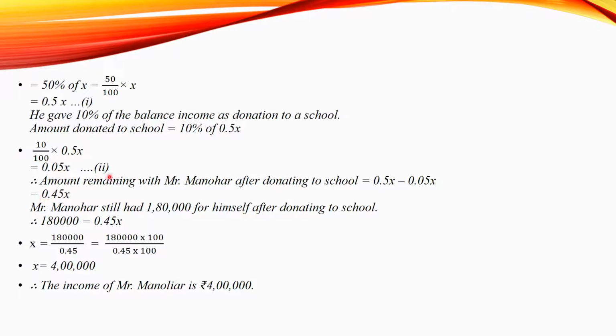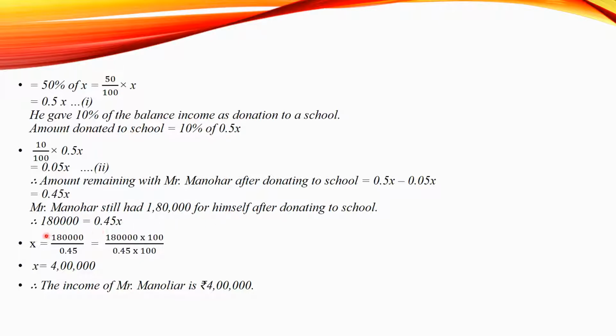Now, amount remaining with Mr. Manohar after donation to the school is 0.5x minus 0.05x. So, that is equal to 0.45x. Now, Manohar still has 1,80,000 rupees for himself.